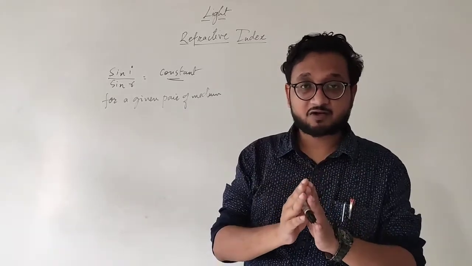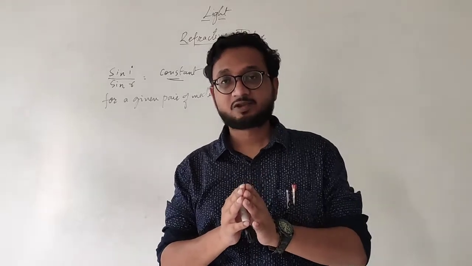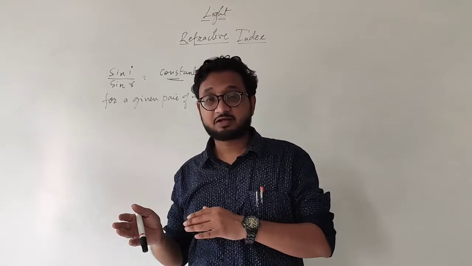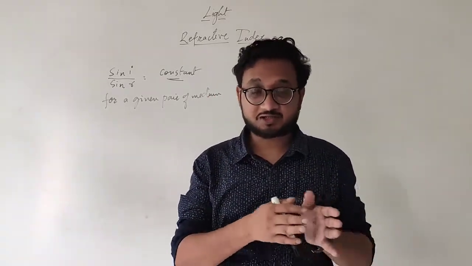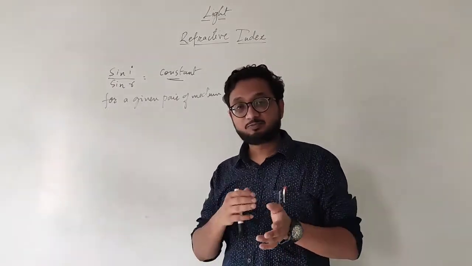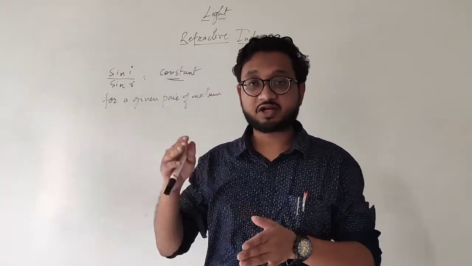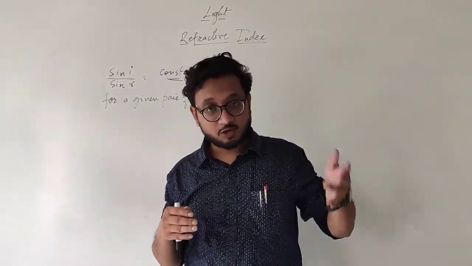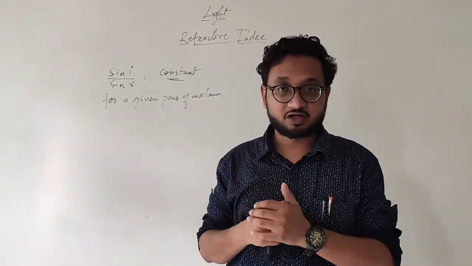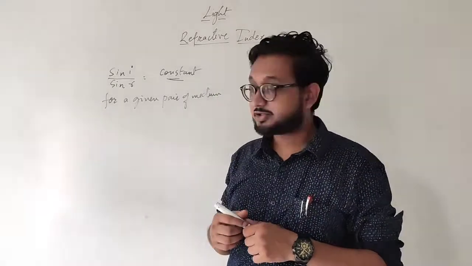For a given pair of media, it changes according to the media as well. For example, in one container you have water, and in the second container you have cooking oil. Water is a different material and cooking oil is a different material. So the ray of light behaves differently when it enters water and when it enters oil. So they are different media. I hope it is clear to you, students.